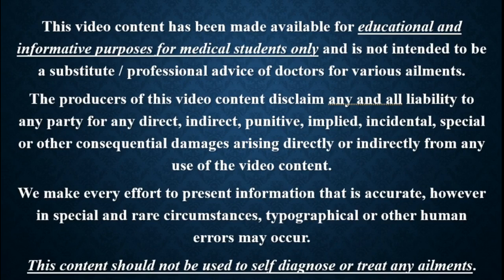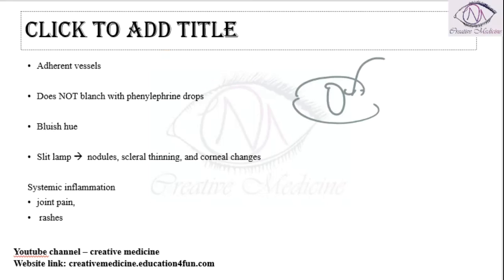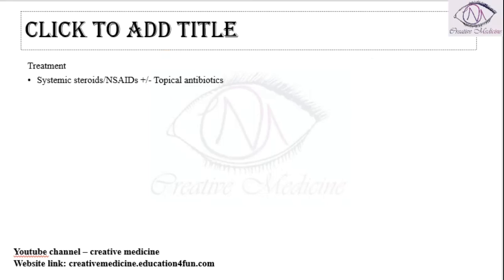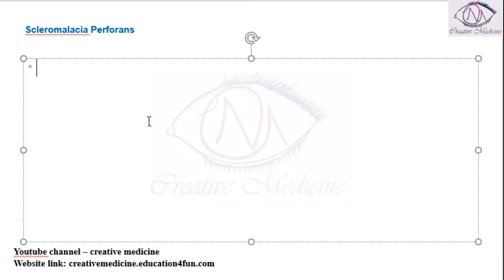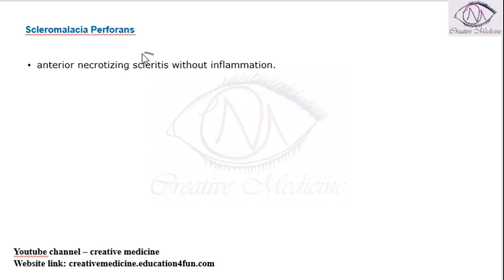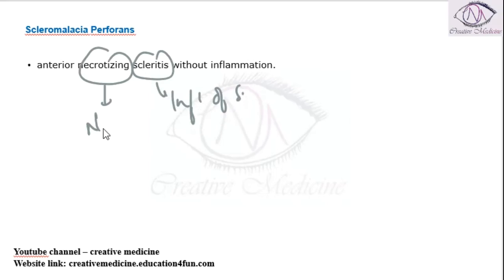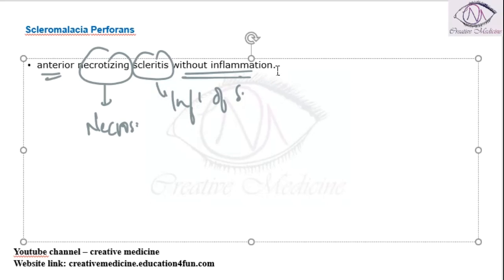In this lecture, we will learn about Scleromalacia perforans. Scleromalacia perforans is an anterior necrotizing scleritis without inflammation. Here there is scleritis which is associated. See, there are three things. One, scleritis is inflammation of sclera. There is necrotizing, that is necrosis is seen, and it is mainly anterior, but there is no inflammation. Anterior necrotizing scleritis without inflammation is Scleromalacia perforans.